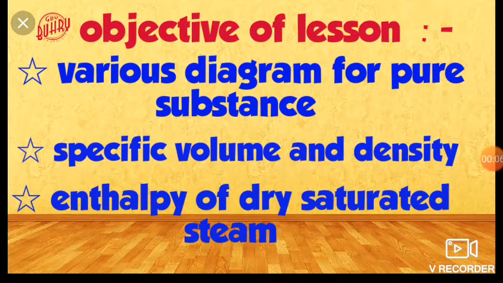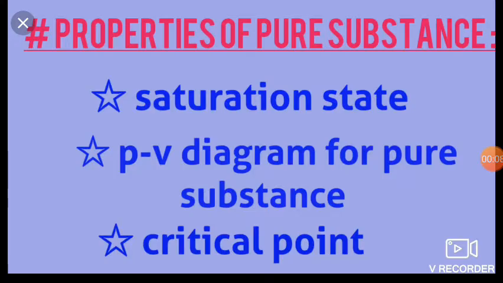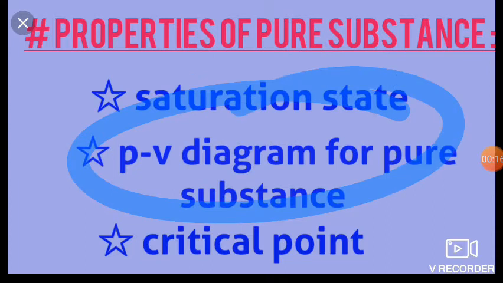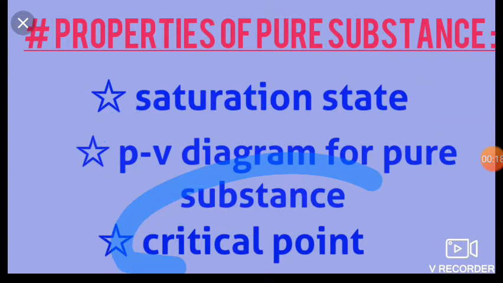Dear friends, in our earlier lecture we studied the properties of pure substance, in which we studied the saturation state, then the PV diagram for pure substance, and then the critical point and triple point of water.